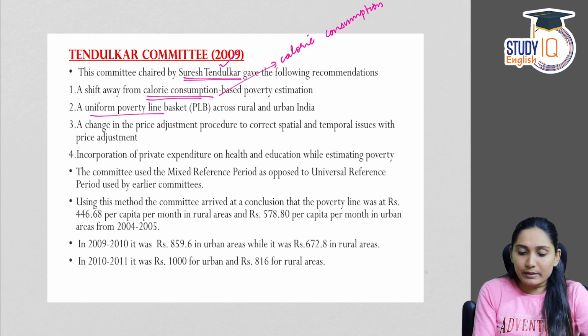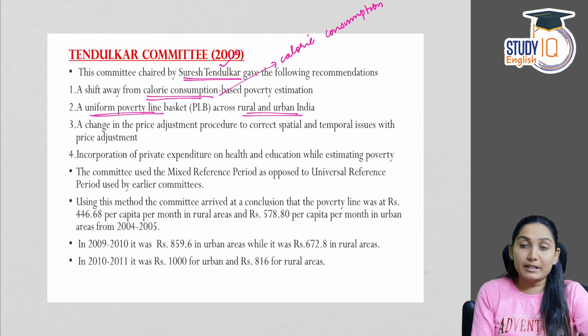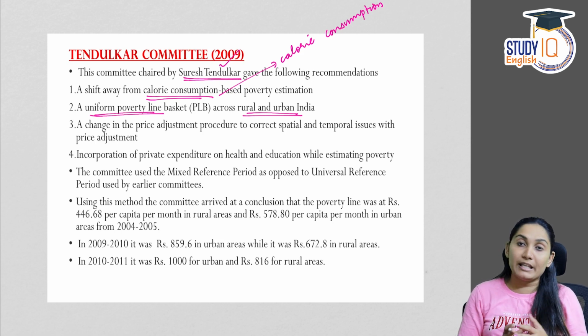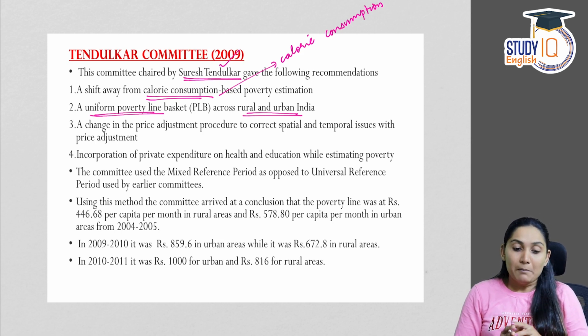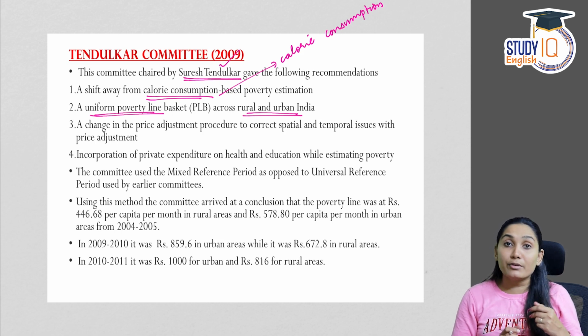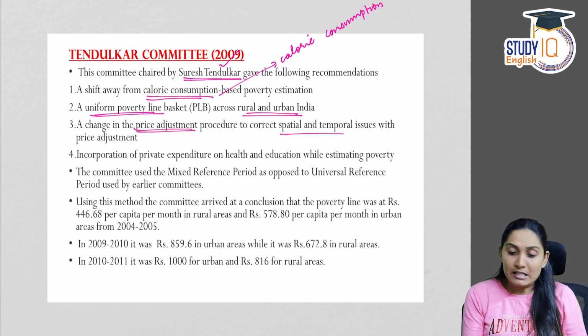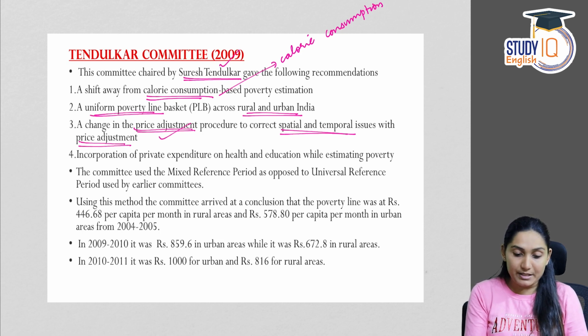A uniform poverty line basket across rural and urban India, because the calorie consumption requirements were different in rural and urban area according to the Lakdawala Committee. But the Tendulkar Committee recommended that it should be uniform across the rural and urban area. A change in price adjustment procedure to correct spatial and temporal issues with price adjustment.